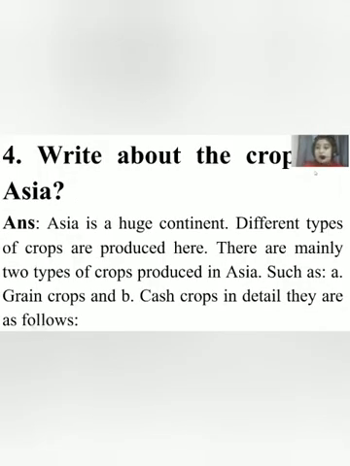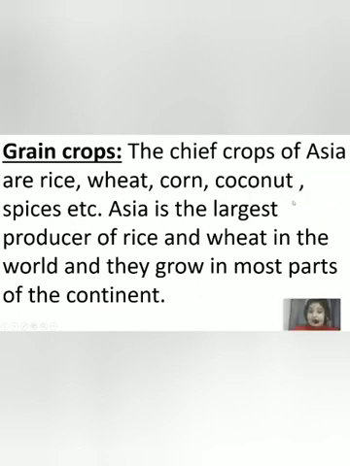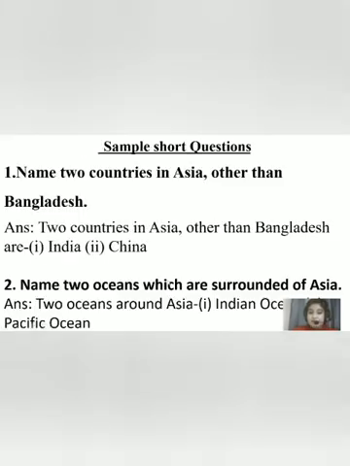Then we learned about the crops of Asia. There are mainly two types of crop in Asia, that is grain crops and cash crops. What grain crops are available in Asia? Rice, wheat, corn, coconut and spices. Wheat and rice are the main crops. And what are the cash crops mainly available in Asia? Jute, cotton, rubber, tea, coffee, sugarcane and silk.